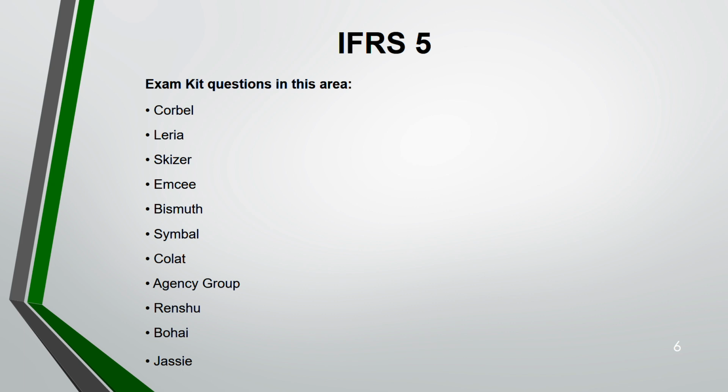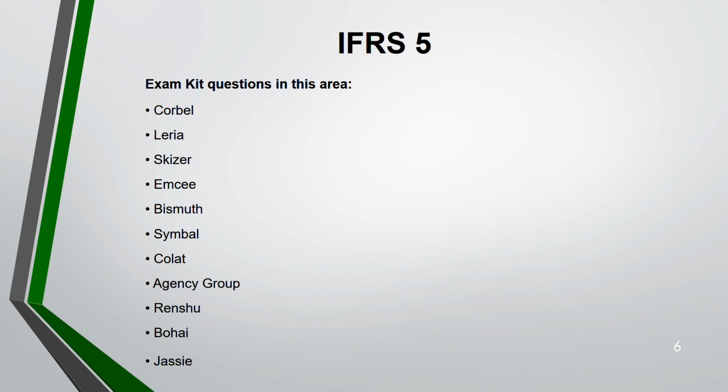These are the exam kit questions for SBR students that they have to do: Corwell, Larius, Skyzer, MC, Bismuth, Symbol, Colette, Agency Group, Renshu, Bohai, Jesse. Now, let me tell you, all these questions are not on IFRS 5.